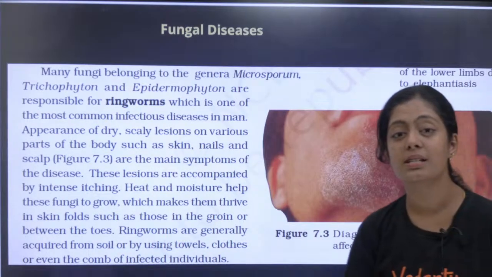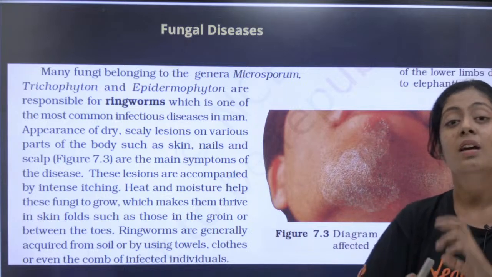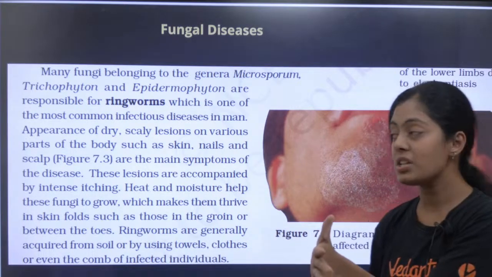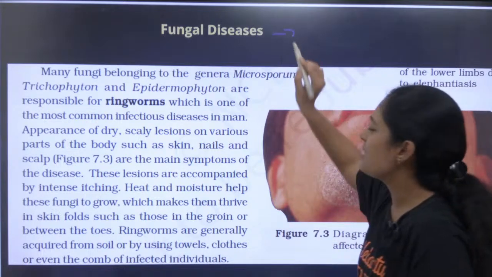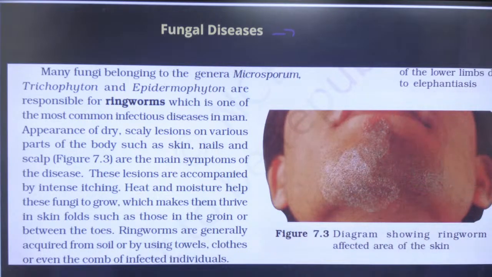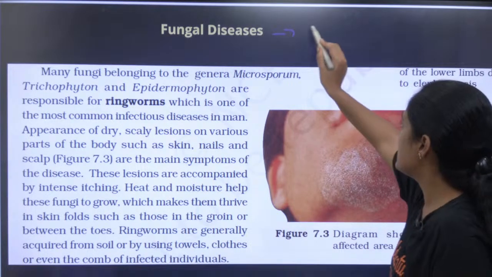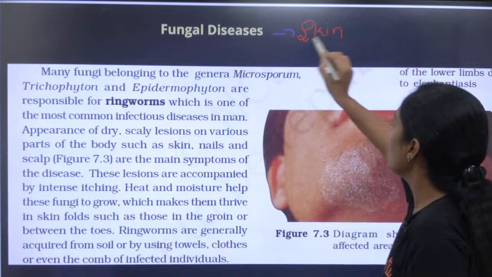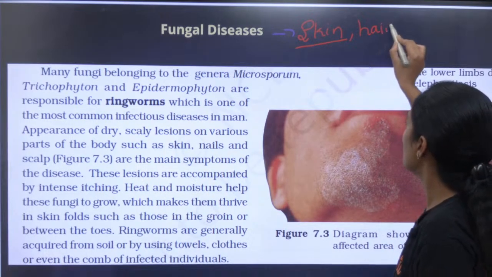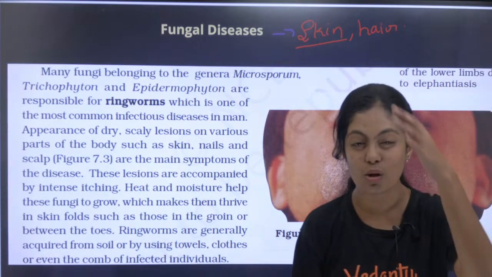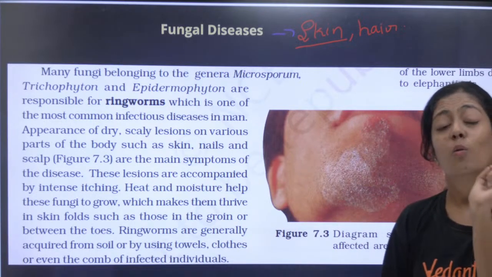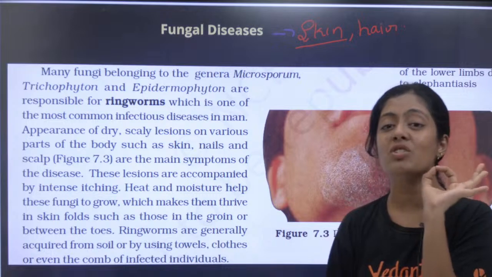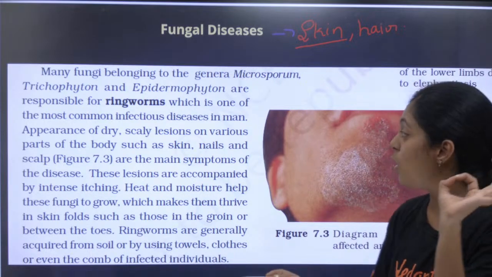The next one we are going to discuss is fungal diseases. Okay, so almost all the diseases are finished. Now we are going to look at fungal diseases last. Children, fungal diseases are not very severe. We can't say they are fatal to our life. They cause diseases in skin and hairs. What about hair, Madam? Dandruff, that is also skin. On the scalp, there also it can cause disease. Okay, that's very important. And which are the species of fungi responsible for a disease called ringworm?